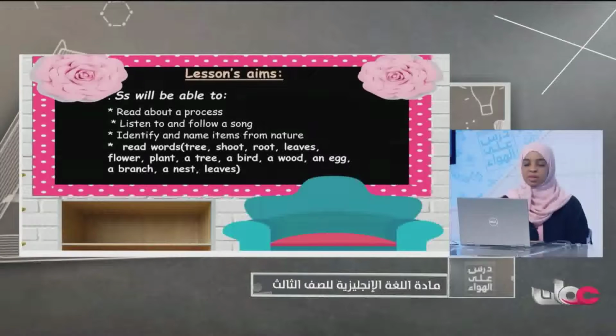Lesson's aims: you will be able to read about a process, listen to and follow a song, listen, identify and name items from nature, read words like tree, shoot, root, leaves, flower, plant, a tree, a bird, a wood, an egg, a branch, a nest, leaves.